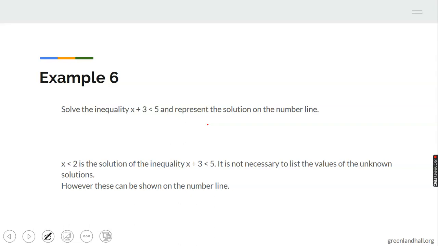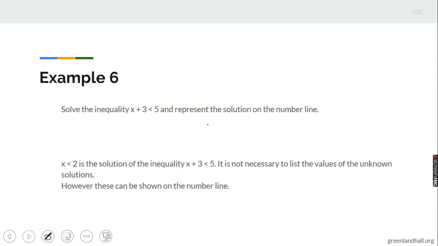Now, the way we solve this, your steps matter in mathematics a lot. Anything attached to the unknown, we either subtract it or we add it, but the sign also determines this. Now we have plus 3 here.